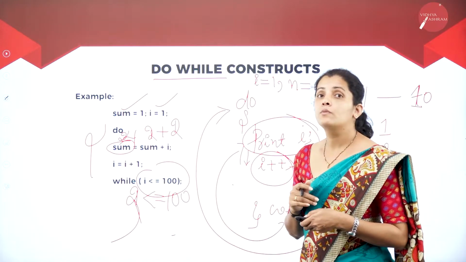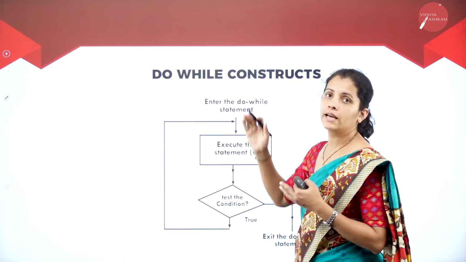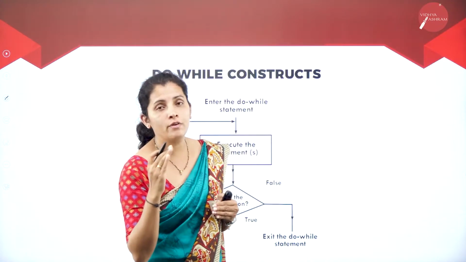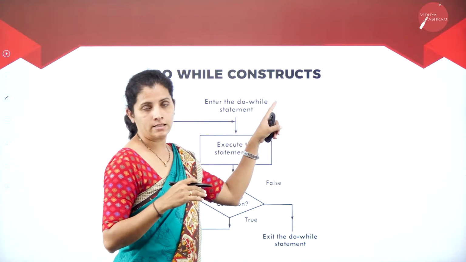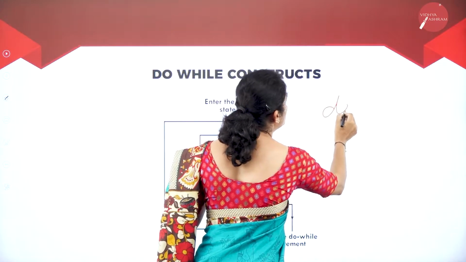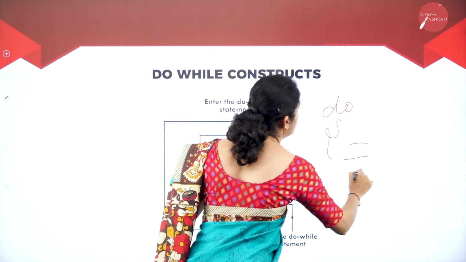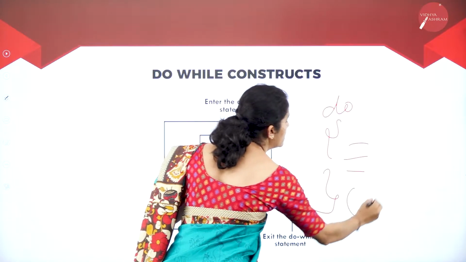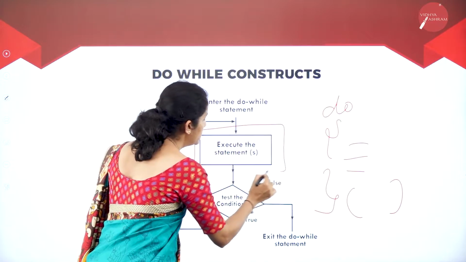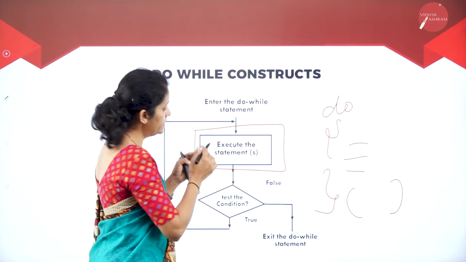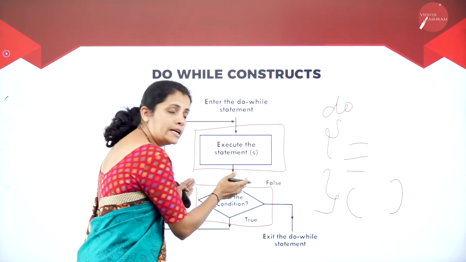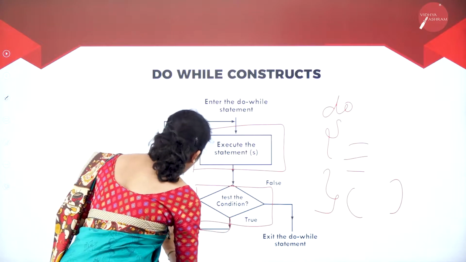Moving further, I'm going to have the flow chart. That means how I can draw the flow chart for the do while construct. So just remember that at the beginning, I'm going to have the statement, then I'm going to have the condition. So at the beginning, what I'm going to have here is a set of statements. Then I'm going to have the condition. So if this condition is true, what's going to happen?